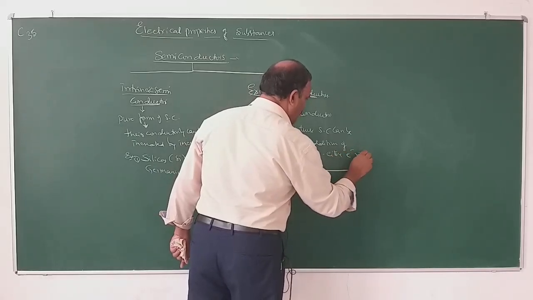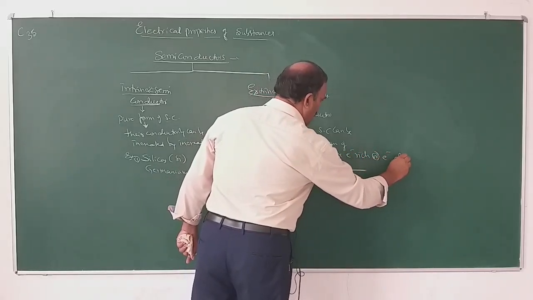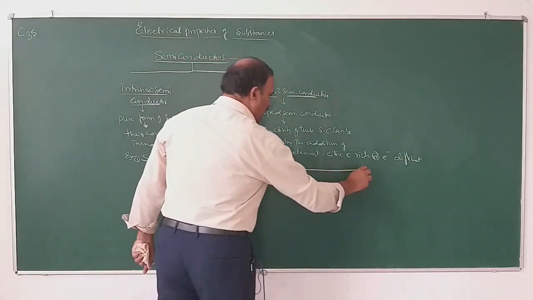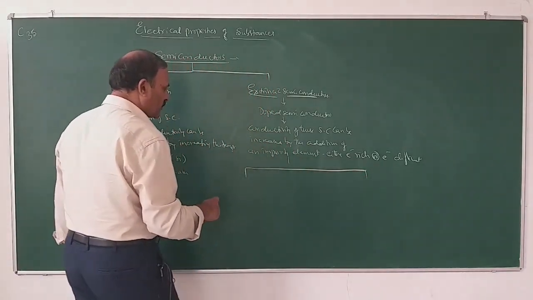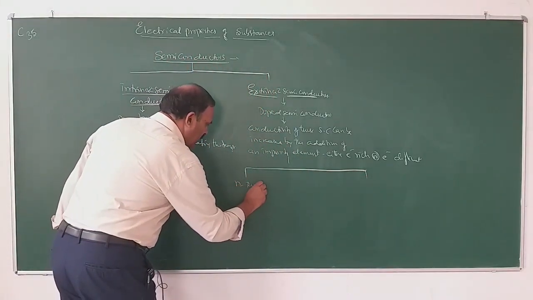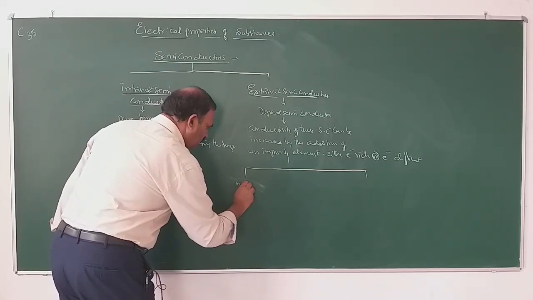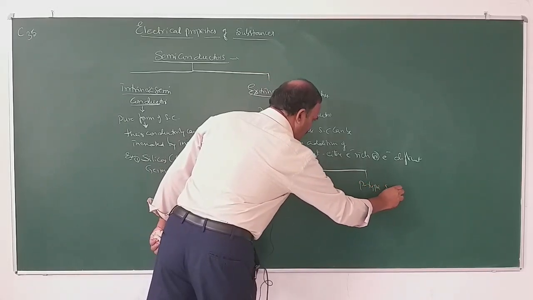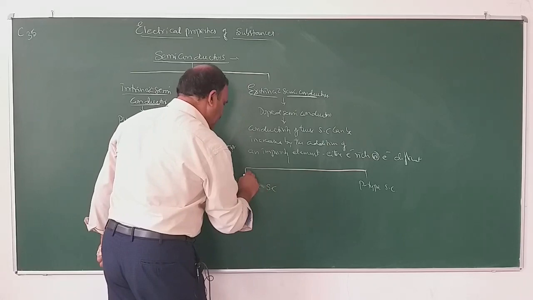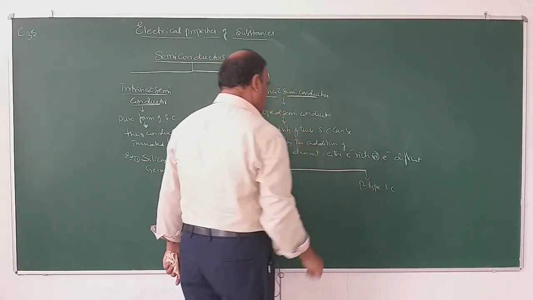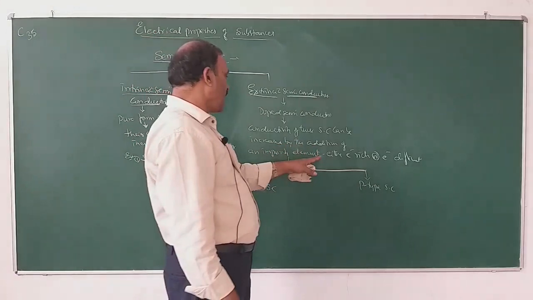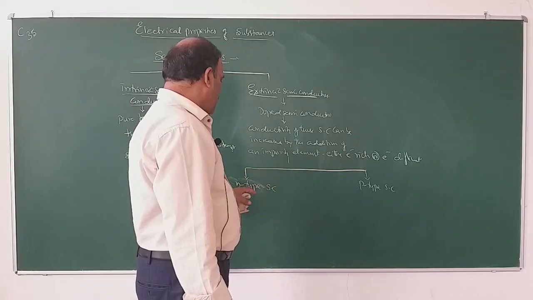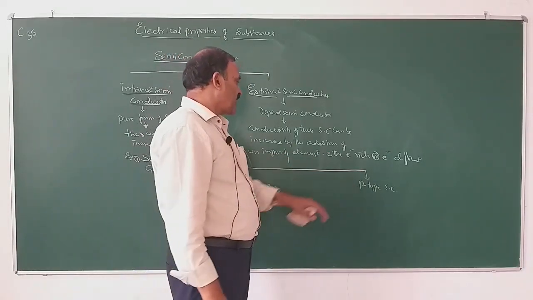Again, these extrinsic semiconductors are of two types, n-type semiconductor and p-type semiconductor, depending upon the valency of the impurity element added.